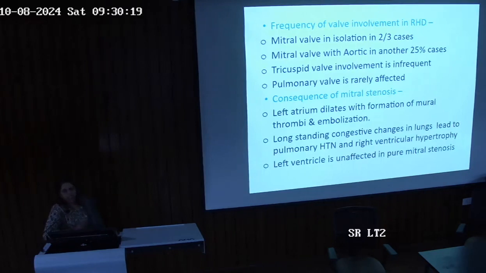So what is the consequence of mitral stenosis? If you know the flow of blood, you will know what it will cause. Mitral valve stenosis happens, then what will happen? Yeah, before that, left atrium will get dilated, right? Because of the dilation, there will be formation of thrombus. The thrombus can be thrown out into the circulation, causing emboli. Okay, long-standing congestive changes in the lungs can happen, causing pulmonary hypertension. And left ventricle is actually unaffected in pure mitral valve stenosis.